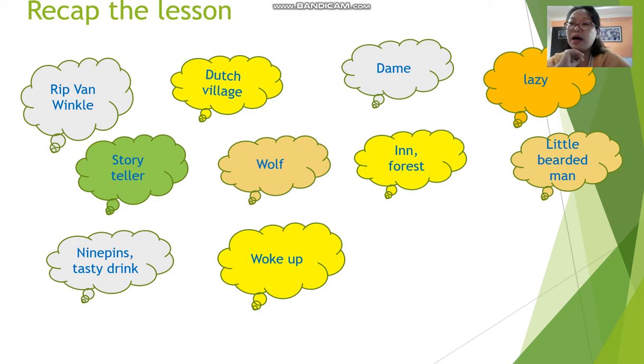Then finally Rip asked if anybody knew Rip Van Winkle. Then a young woman with a small baby in her arms said that Rip was her father. He went to the forest one day for hunting and never came back. Now Rip was very amazed. He realized that this young woman was his daughter Judith. So Rip told her that he was her father. And then everybody was surprised. People were surprised to see and hear Rip's story.